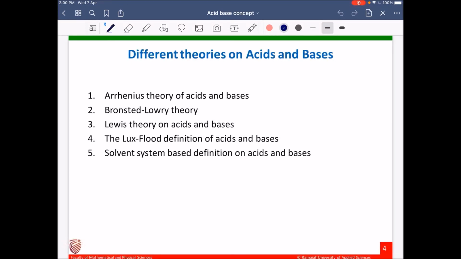These are the different theories on acids and bases and their concepts. 1. Arrhenius theory of acids and bases. 2. Bronsted-Lowry theory. 3. Lewis acid-base theory. 4. The Lux-Flood definition of acids and bases. 5. Solvent system-based definition of acids and bases. We will study them one by one.